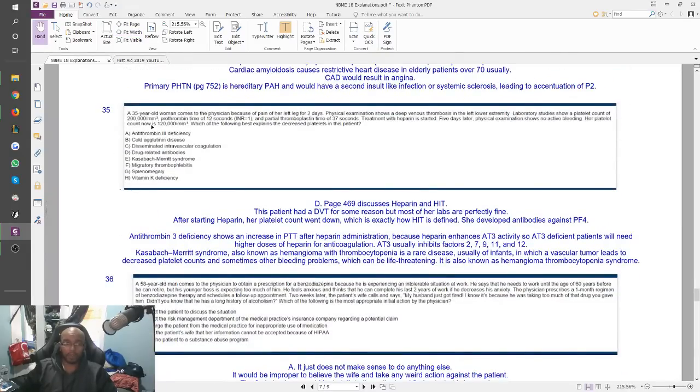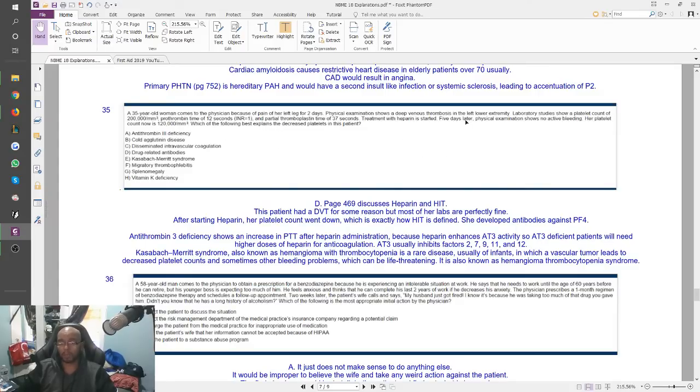35. A 35-year-old woman comes to the physician because of pain of her left leg for 2 days. Physical exam shows a DVT in the lower left extremity. Lab studies show a platelet count of 200,000, prothrombin time of 12 seconds, and PTT of 37. So everything's pretty much normal. Treatment of heparin is started. 5 days later, physical exam shows no active bleeding. Her platelet count now is 120K. Which of the following best explains the decreased platelet count?